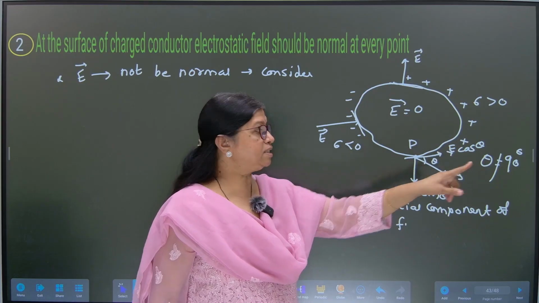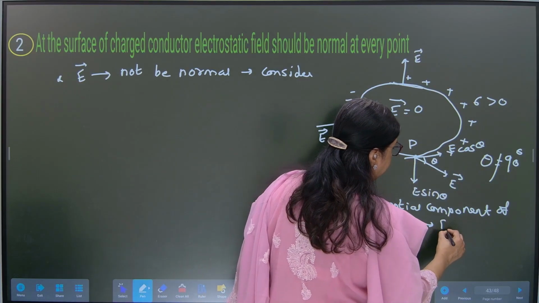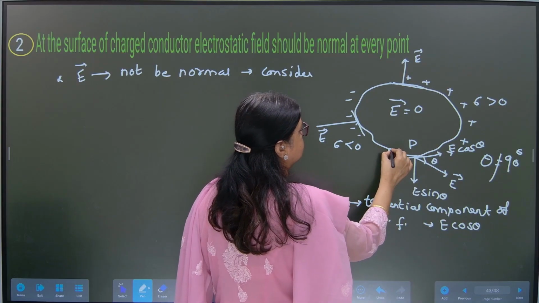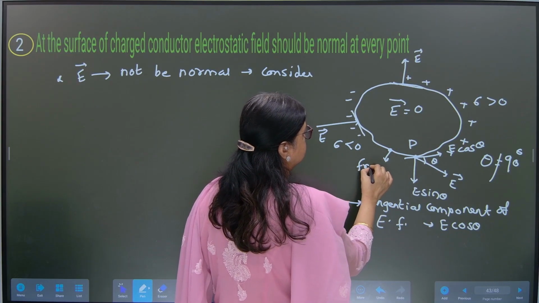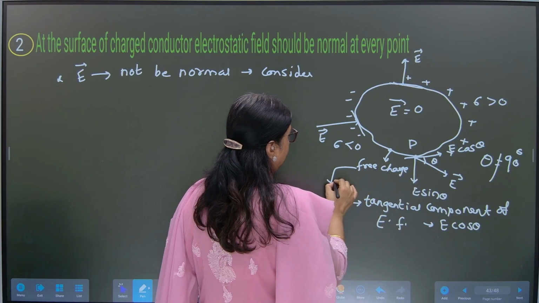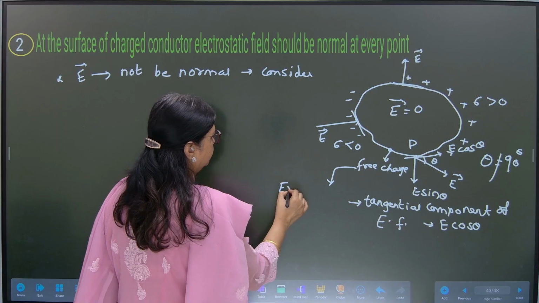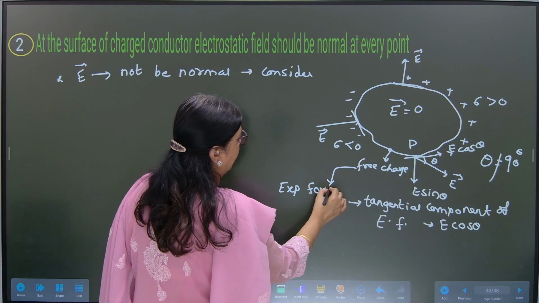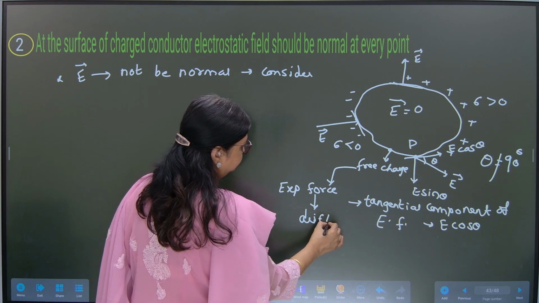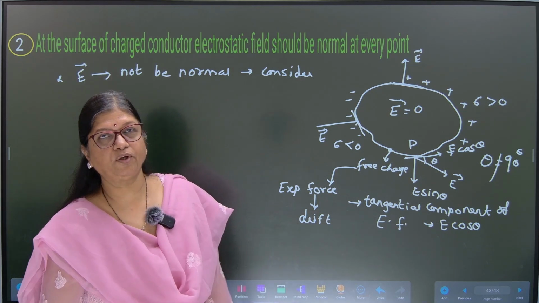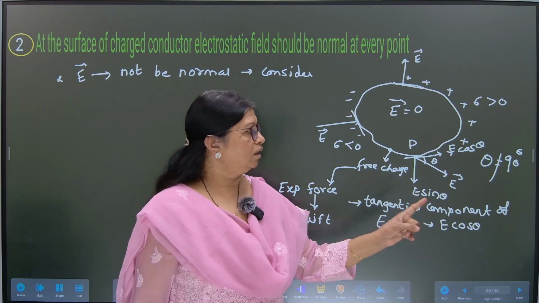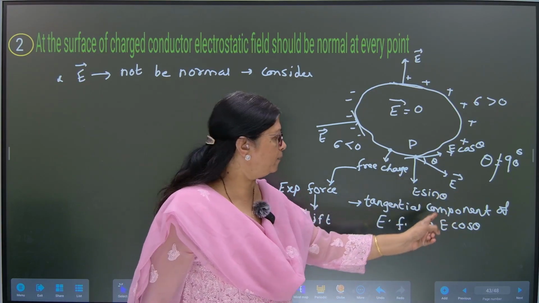Now, because of this tangential component E cos theta, the free moving charges, the mobile charges, would experience a force and they would drift. Okay? They would drift because they will experience one force due to this component of electric field.